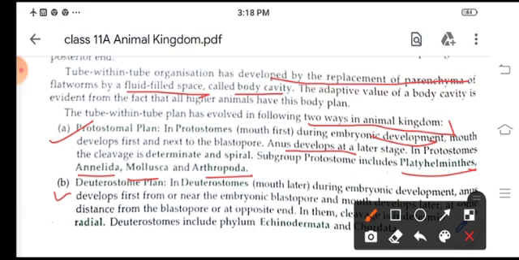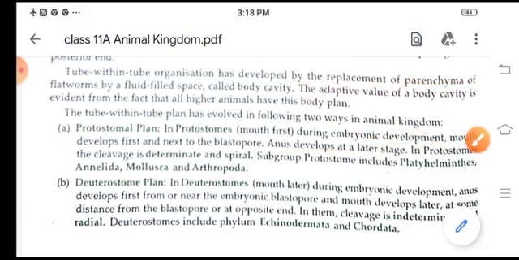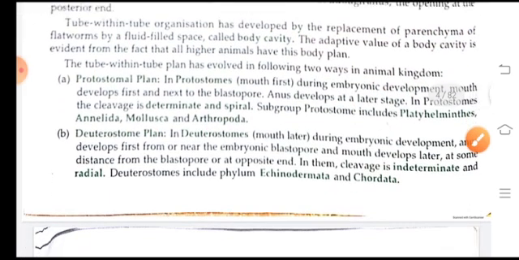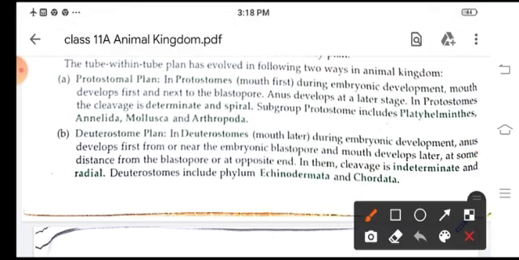In deuterostome plan, children, the anus forms first, and the mouth develops later. These animals include the echinoderms and chordates.